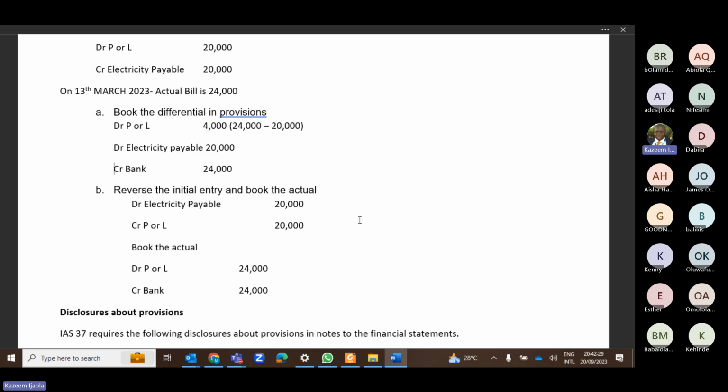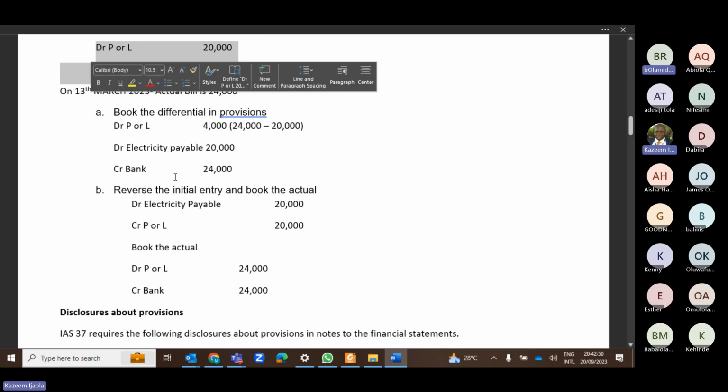You reverse the initial entry, then you post the actual expenses. It's not simple. And sir, if it was a reversal, the electricity payable that we are debiting should be credited. No. See, in your initial entries, you have credited it, so you are debiting it back. You are reversing the initial entry.